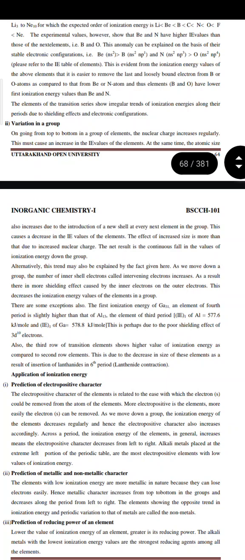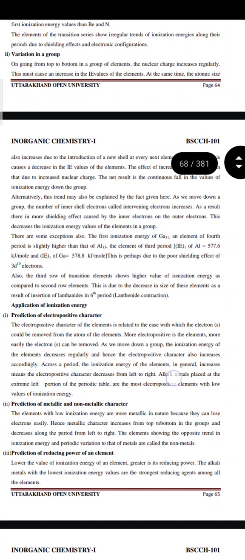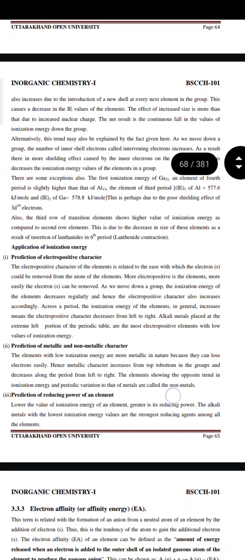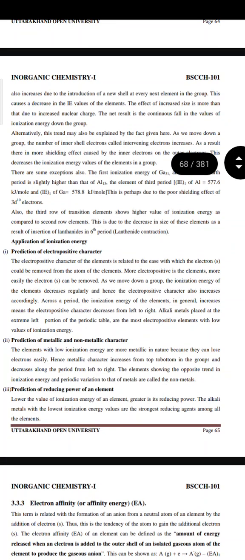Next is variation in a group. On going from top to bottom in a group of elements, the nuclear charge increases regularly. This must cause an increase in the ionization energy values of the elements. At the same time, the atomic size also increases due to the introduction of a new shell at the very next element in the group. This causes a decrease in ionization energy value of the elements. The effect of increased size is more than that due to increased nuclear charge. The net result is the continuous fall in the values of ionization energy down the group.